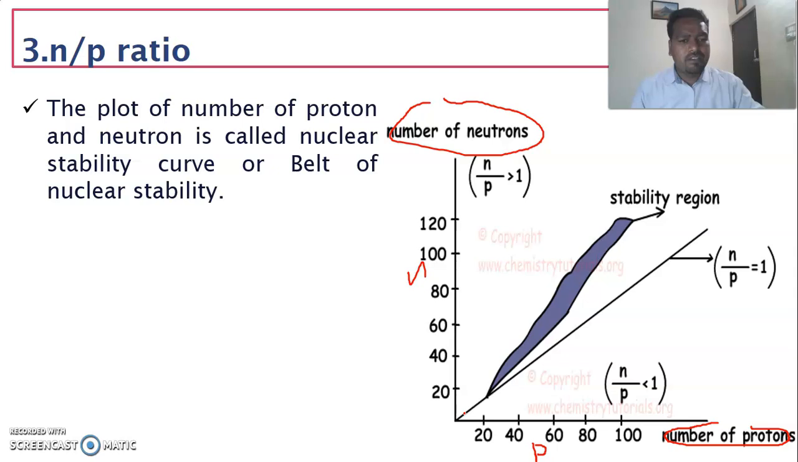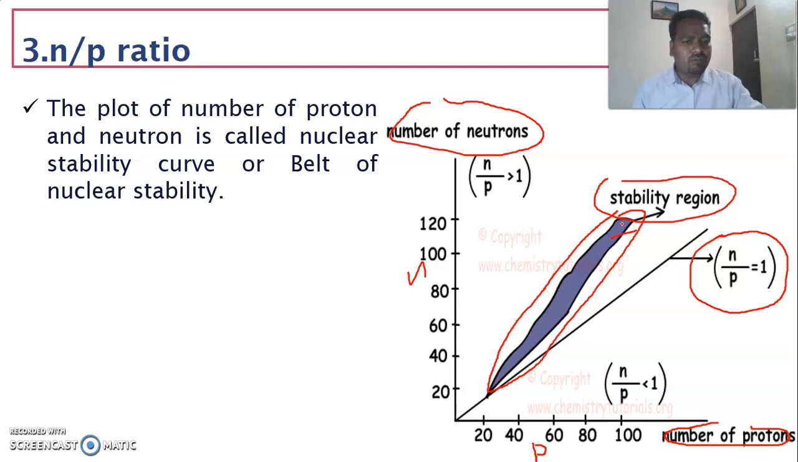So observe this graph. Here we have one straight line which passes exactly through the origin. In this graph, exactly N by P is equal to 1, and observe this zone indicated by blue color. This is called the stability region. The elements that come in this region are highly stable. That's why this region is called the belt of nuclear stability.